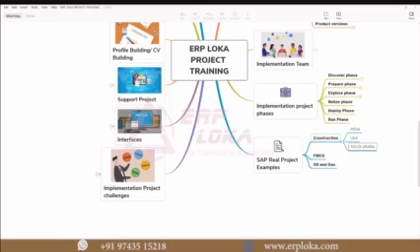Before going into this, you need to understand what construction-based industries are. Many students show implementation experience, and the first question they will ask is, what is your business? Tell me about your business process. To answer that, you need to know your business in depth, so that if you're working at the end-user level, you can construct stories. Before that, you need to know which industry you have worked in. I will explain the construction-based industry.